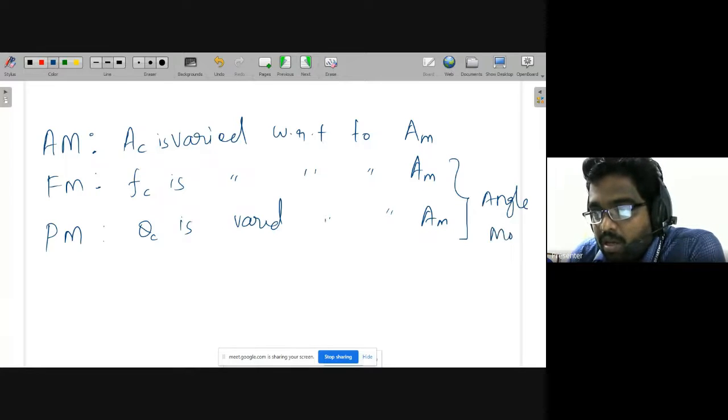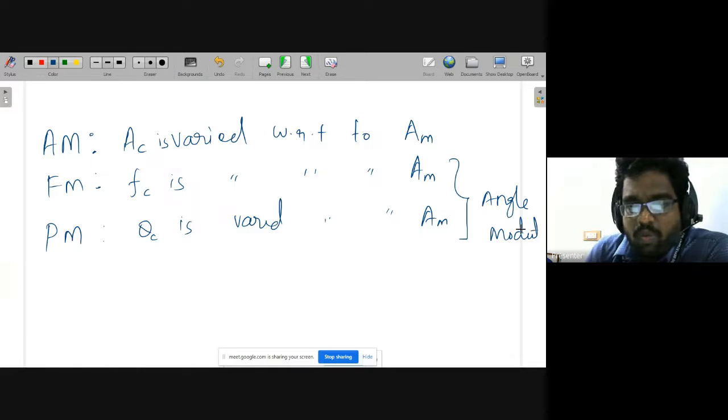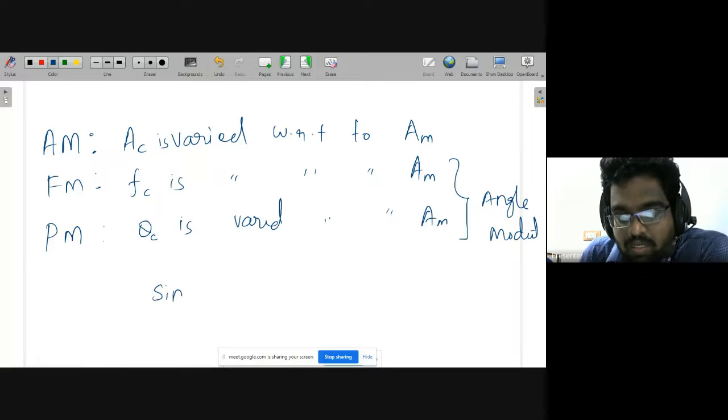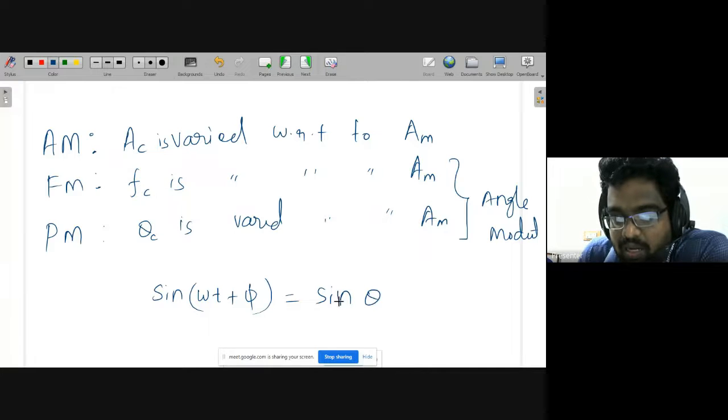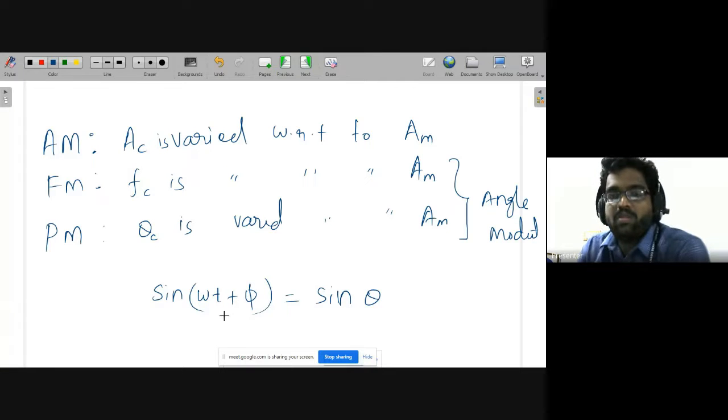Angle modulation. Again, from the basics of signals, sine omega t, say suppose I'm writing it as phi, then the same thing I can simply write as theta. Theta indicates omega t plus phi.